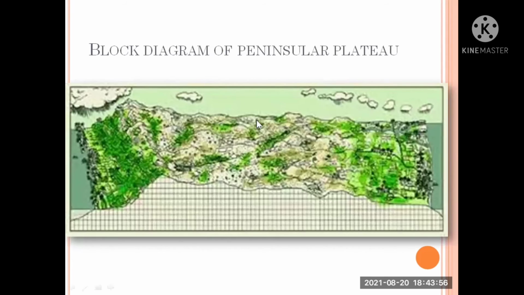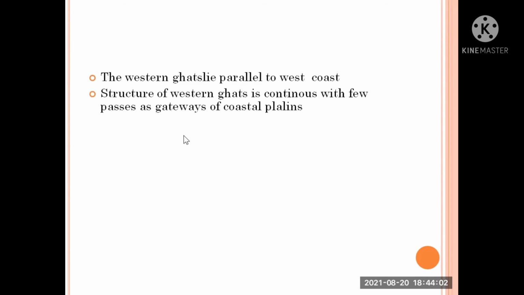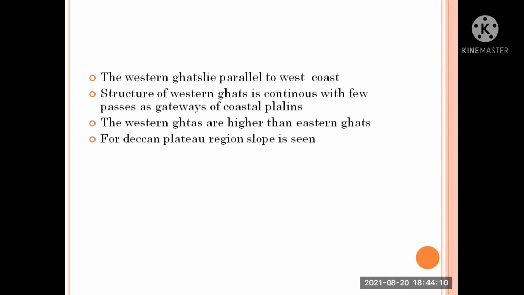This is the block diagram of Peninsula Plateau, and the Western Ghats lie parallel to the west coast. The structure of the Western Ghats is continuous, with few passes as gateways to the coastal plains. The Western Ghats are higher than the Eastern Ghats. For the Deccan Plateau, a region of slope is seen.